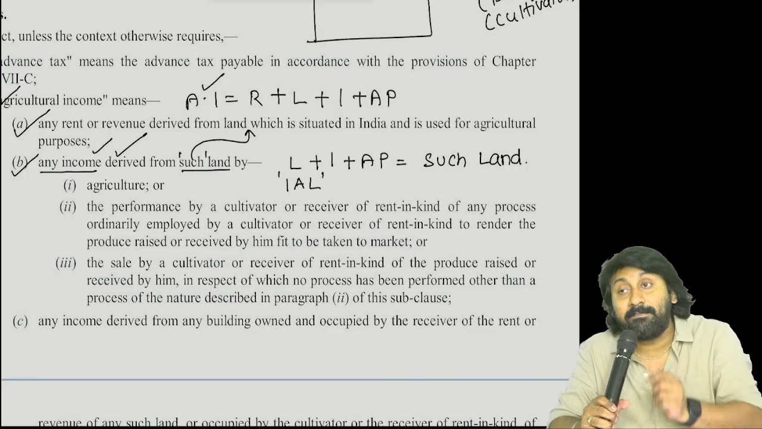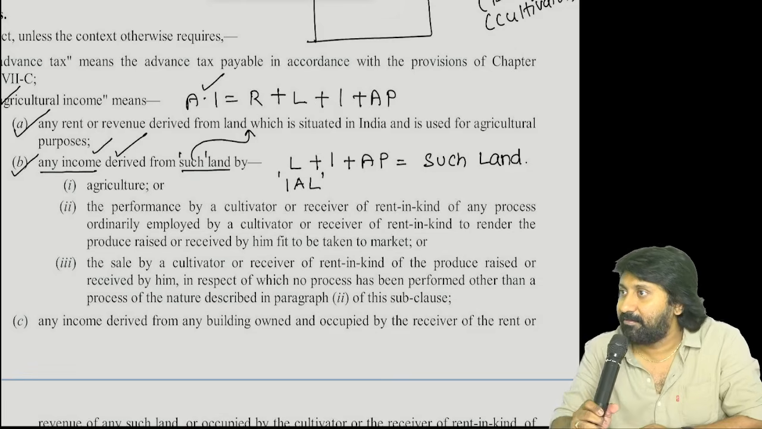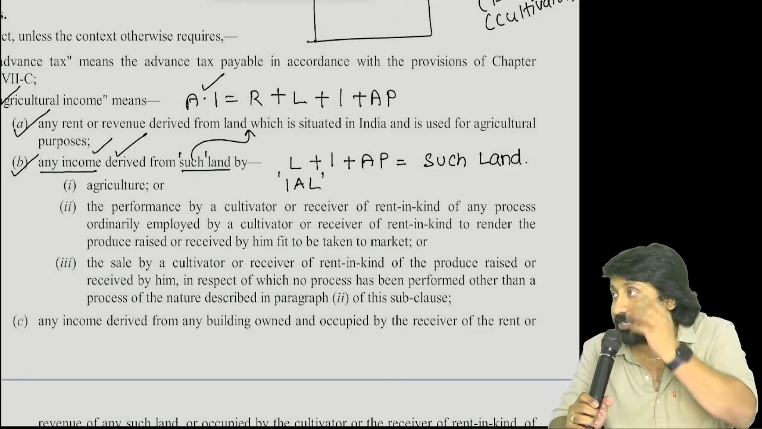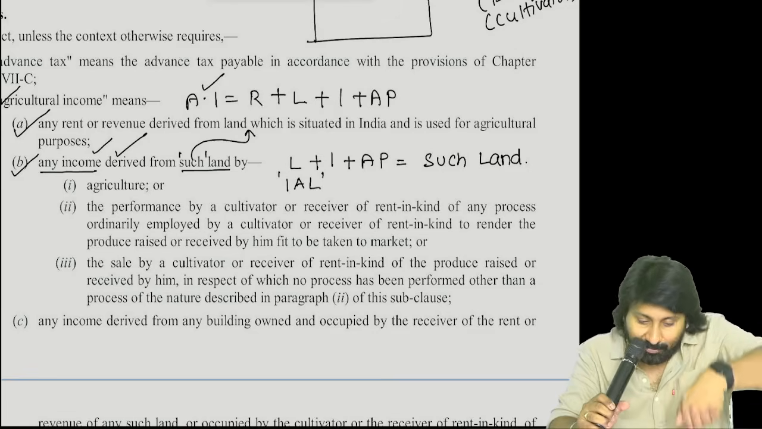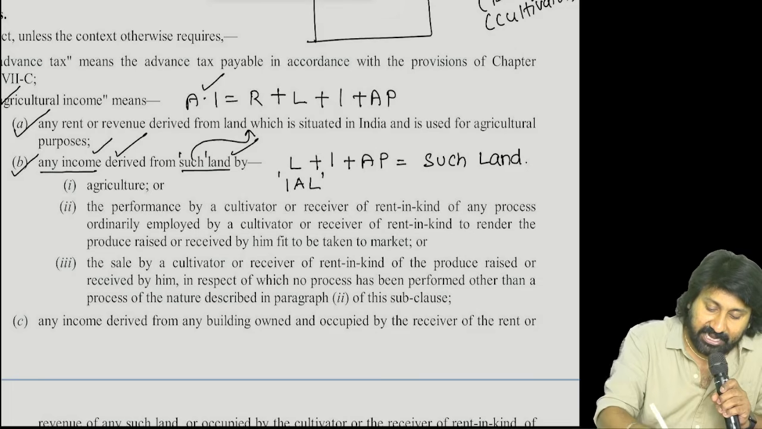How many are there with him? 4,000. What will he do with that 4,000? He will eat and die? No, what will he do? Sell. From that 4,000 he will get an income or not? That income also will come under this one. That's why any income derived from such land by